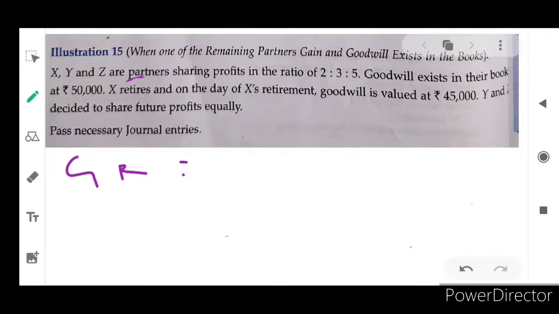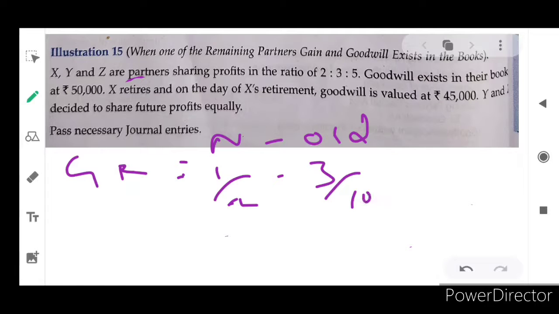So who are the continuing partners? Y and Z. Who retires? X retires, isn't it? So gaining ratio is equal to new minus old. You know very clearly. So new ratio for Y is 1 by 2, isn't it? New ratio for Y is 1 by 2 and old ratio for Y is 3 by 10.